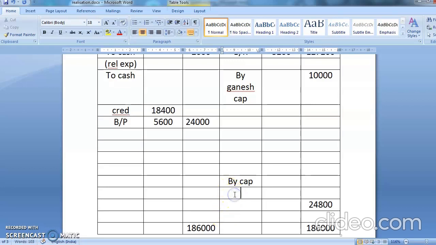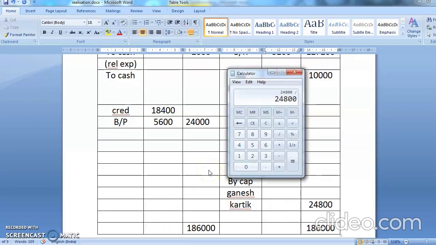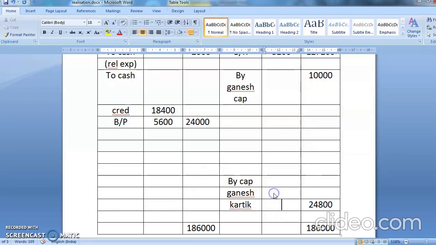Okay, bachcho, who are the two partners? Yes, tell me the name of the partners. Ganesh and Karthik. And what was the profit sharing ratio? It was equally. Yes, what was my profit sharing ratio? Equally. Equally matlab this 24,800 you will divide it by 2. When you divide by 2 you get the answer 12,400. So both the partners will get 12,400.